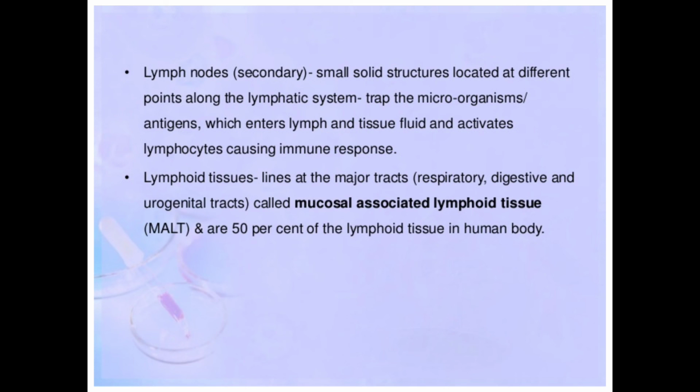Okay, and these MALT are 50% of the lymphoid tissues in the human body. Human body ma we have different types of tissues. Okay, धेरै खालको tissues हुन्छ. त्यति मध्येमा चाहिँ 50% tissues चाहिँ के को हुन्छ अरे, lymphoid tissues, that is mucosal associated lymphoid tissues, and these tissues is associated with the immune cells.